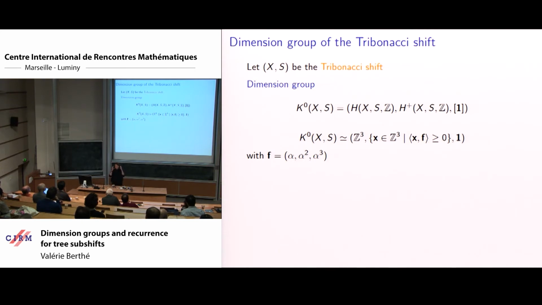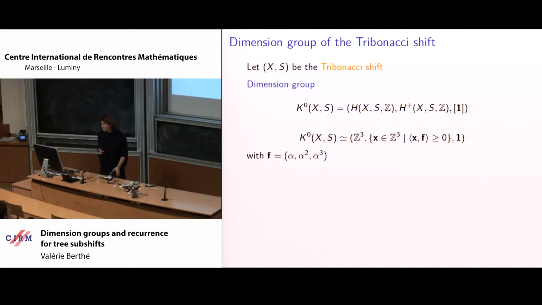for instance, if you think in terms of tori, then you would have the set of dyadic rationals and not Z to the 3. Some kind of independence comes from the fact that we have several reasons behind, but unimodularity is behind, or algebraicity. So for the Fibonacci shift, the group part is just Z to the 3.